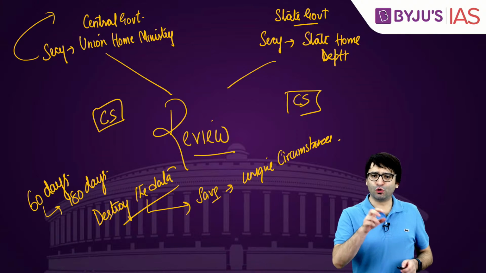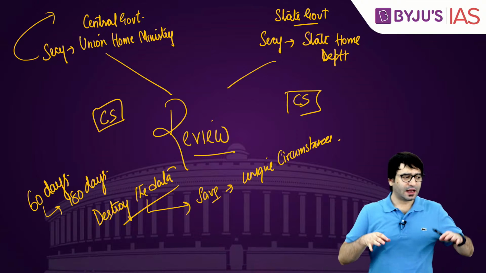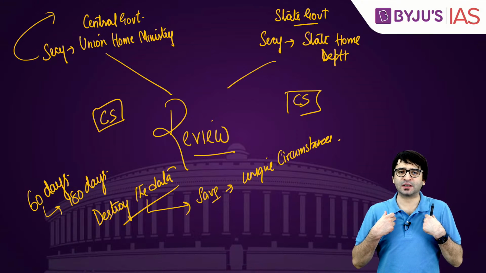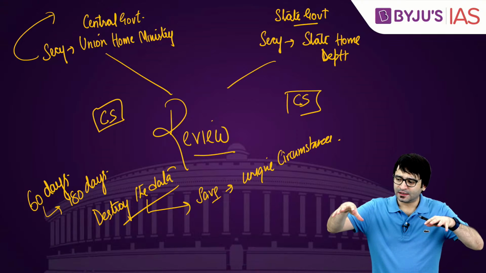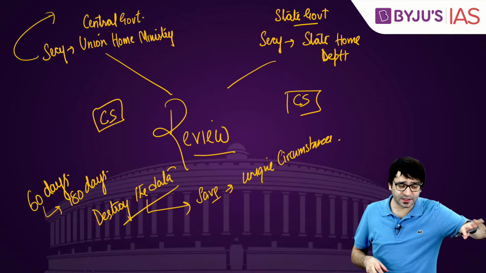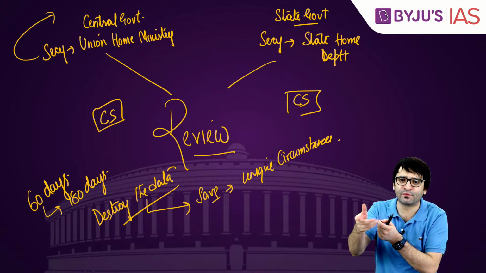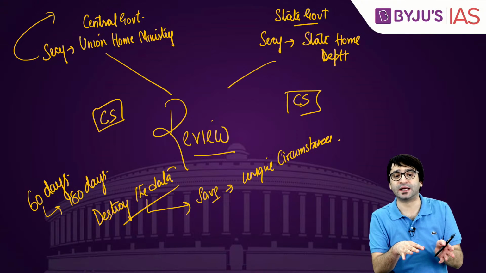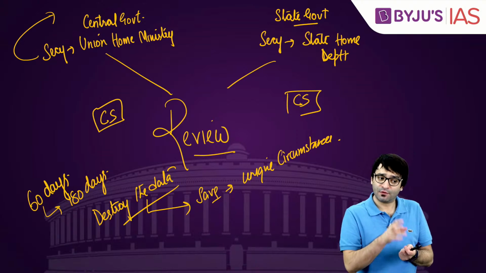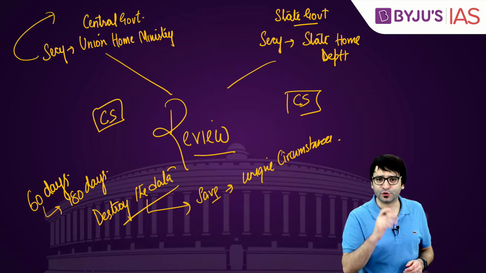Long story short, who can authorize surveillance? At the central government, the Secretary of the Home Ministry. At the state level, the Secretary of the Home Department. Whenever they issue an order that I will be put under surveillance, within 5 to 7 days, the Central Cabinet Secretary will review this decision, or the State Chief Secretary will review this decision. Surveillance can be authorized for 60 days, extended to another 180 days. But after that, you have to destroy the data. But it's not necessary that the government will destroy all the data for all sets of people. For some people, it may still store the data, keep the data valid. That is very important for you to understand.